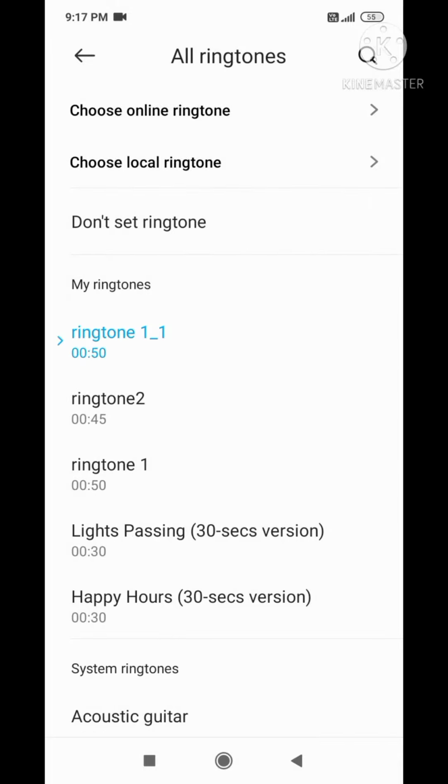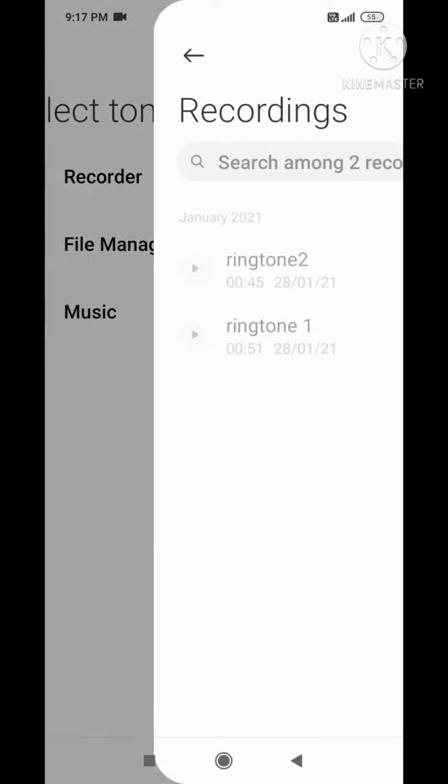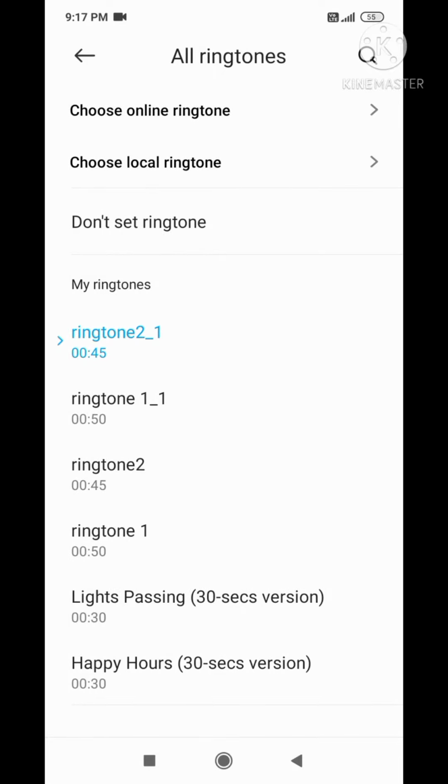So again, I have two ringtones, in which one of them is good. So hear this one.